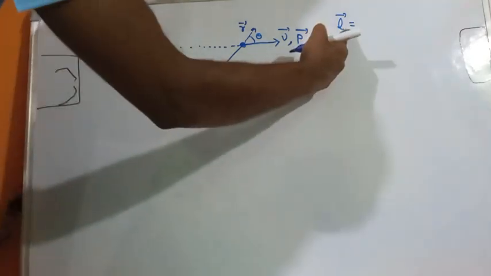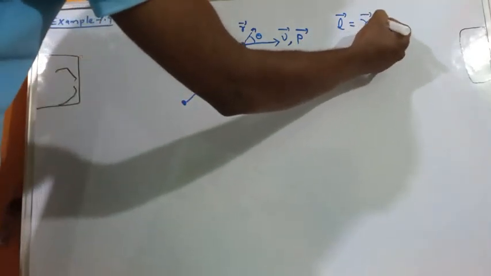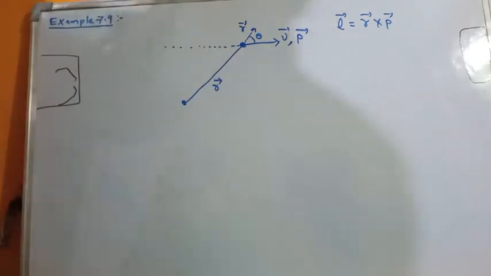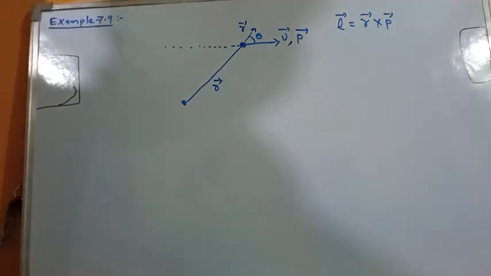According to the angular momentum formula, for a single particle, L is equal to r cross p. This is the formula for angular momentum of a single particle.